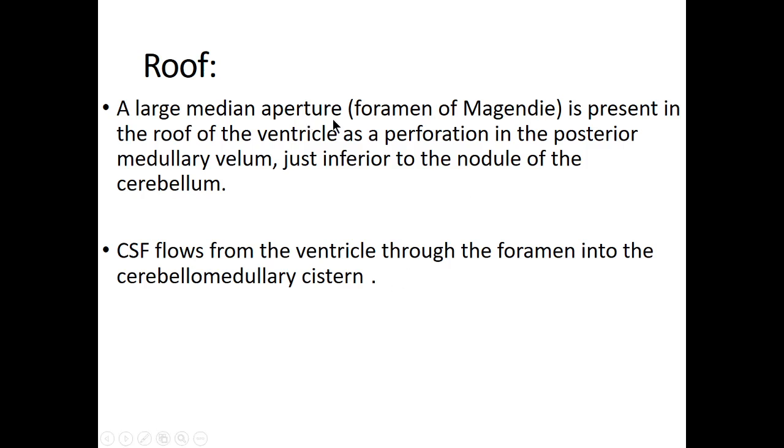In the roof of the fourth ventricle, there is a large median aperture called the foramen of Magendie. It is present in the roof of the fourth ventricle as a perforation in the posterior medullary velum just inferior to the nodule of the cerebellum. Cerebrospinal fluid flows from the ventricle through the foramen of Magendie into the cerebellomedullary cistern.